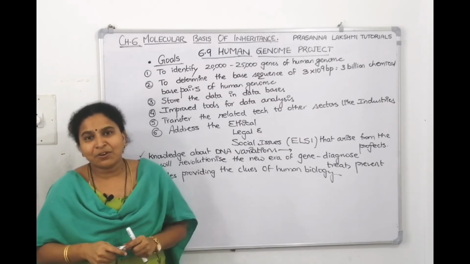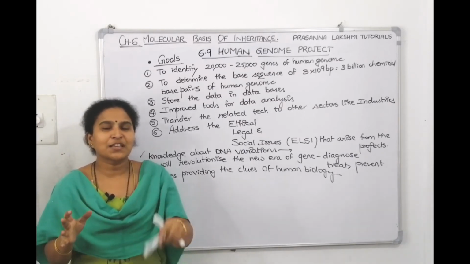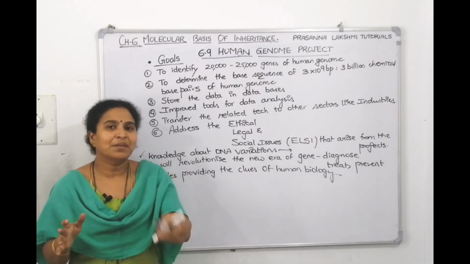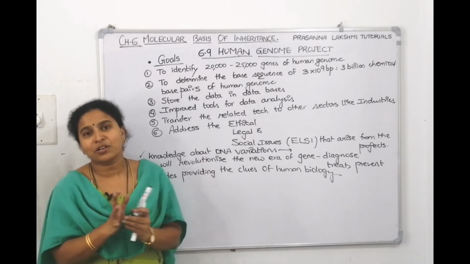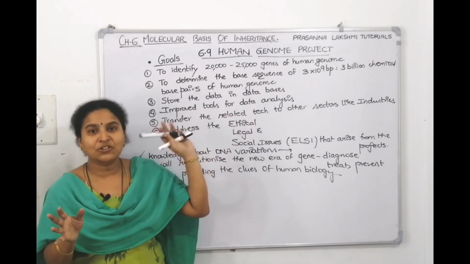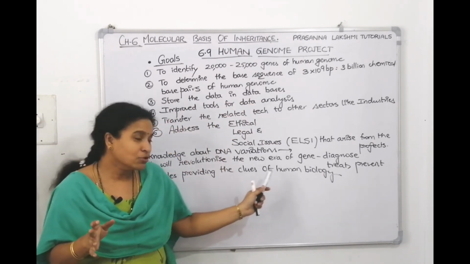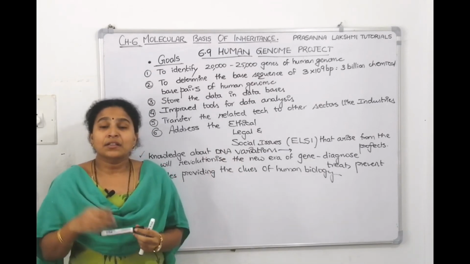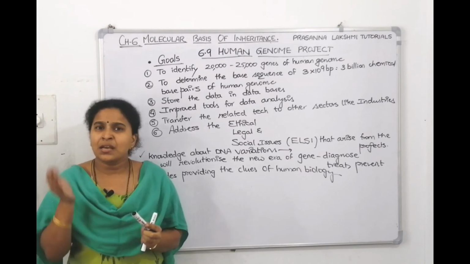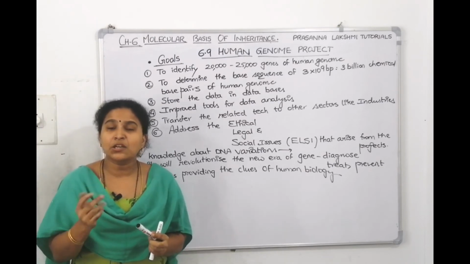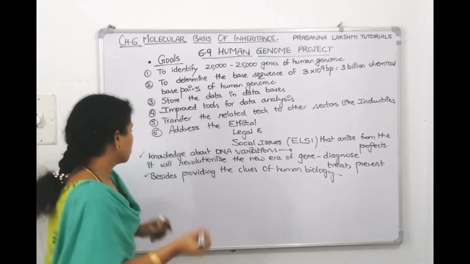But now we came to know, okay, this is a gene, it codes for this, there's a defect here, now it runs in the families, this is dominant, this is recessive, everything we understood. Every clue we got about the human genome came after the Human Genome Project. So, besides providing clues of human biology, these scientists not only did the sequencing of the human genome, they have also done the sequencing of non-human models.